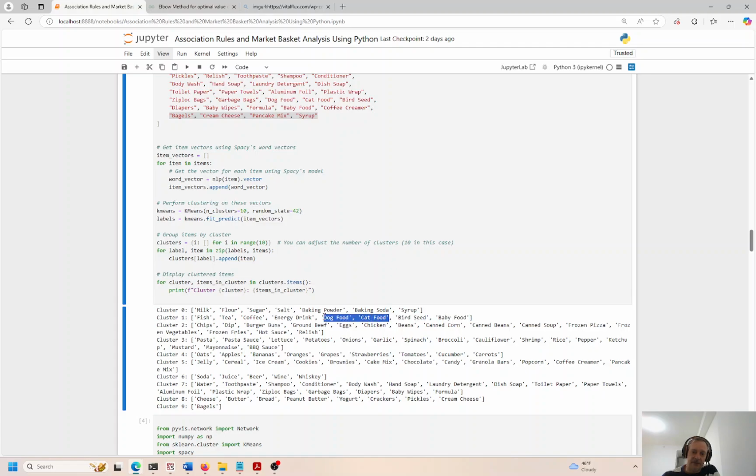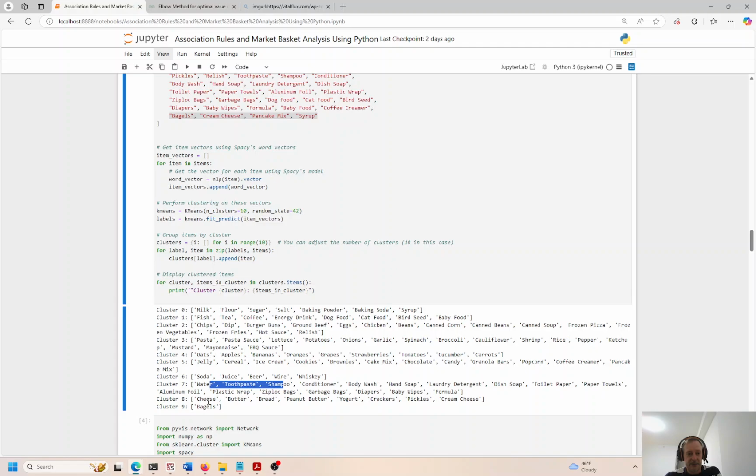Dog food, cat food definitely goes together. Bird seed, dog food, cat food. These things go together. Coffee, tea, energy drink. I think this makes sense. This one looks a little bit weird, baby food, but okay, let's go with it. Chips and dip definitely go together. Burgers, buns, hot sauce, relish, French fries, vegetables. This is all barbecue food. Definitely goes together. Pasta, pasta sauce, barbecue sauce, mayonnaise, mustard definitely goes together. Oats, apples, bananas, yep. Jelly, cereal, ice cream, yep. Soda, juice, wine, whiskey, yep.